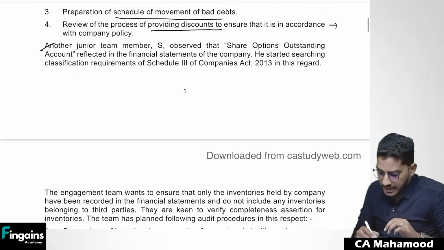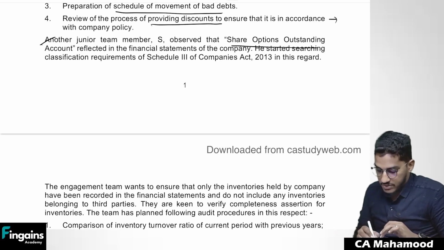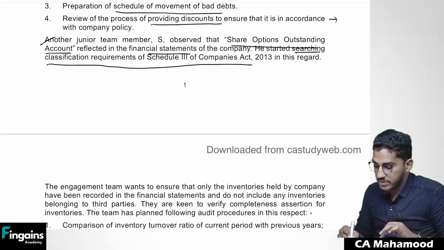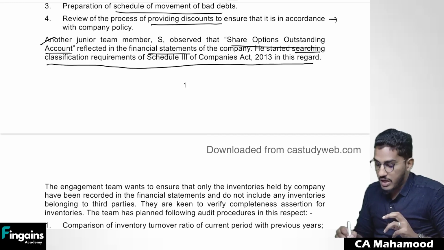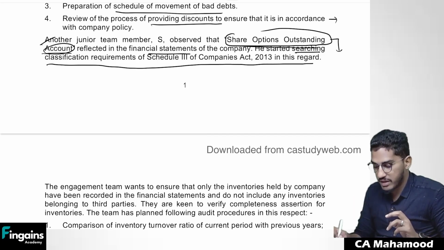Next, another junior team member has observed that share options outstanding account is reflected in the financial statements of the company. He started searching classification requirements of Schedule 3 of the Companies Act in this regard. So one of the article assistants wants to know how this share options outstanding account should be presented. He started searching it on Google. So what should be the presentation requirement?